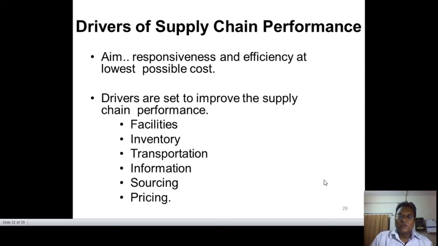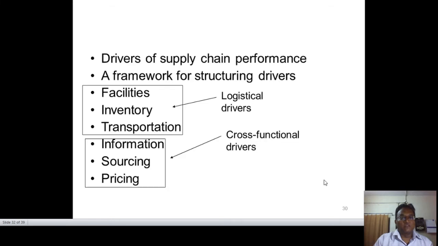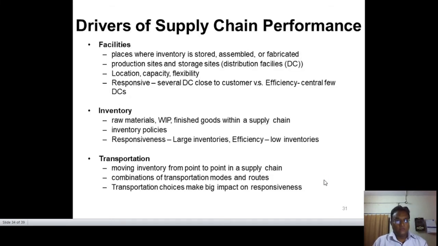So as a strategic manager, as a supply chain manager, you should be very particular about which type of things are needed in your particular business. And whatever the business you have, whether it is consumable durables, fast moving consumables, or perishable or non-perishable items, accordingly we have to plan our supply chain drivers and take care of that aspect. So now first, this is the facilities.